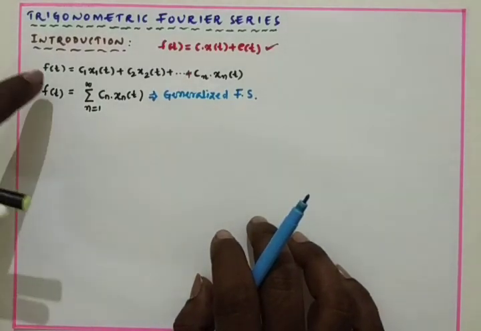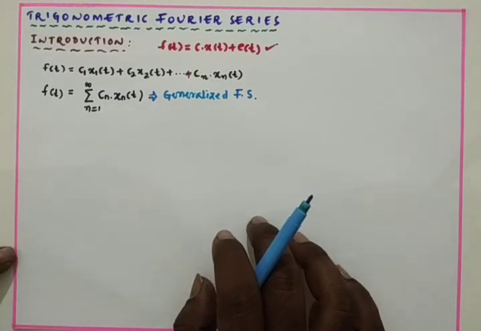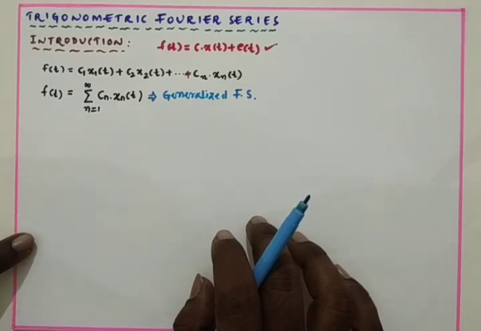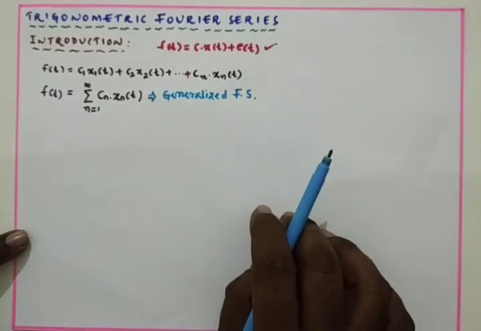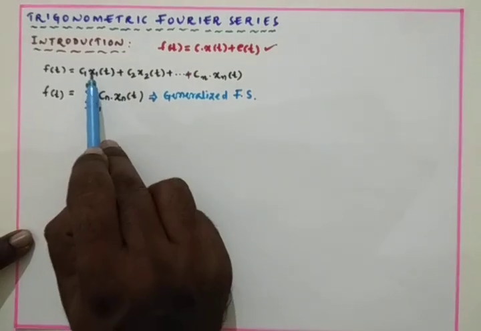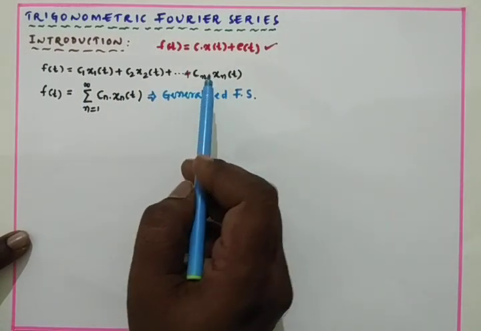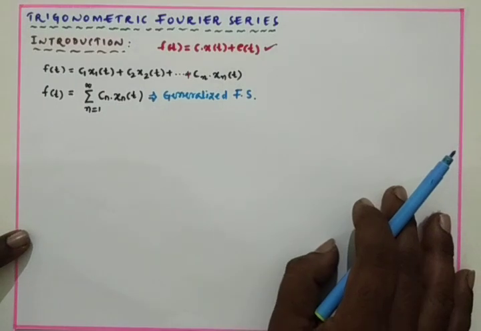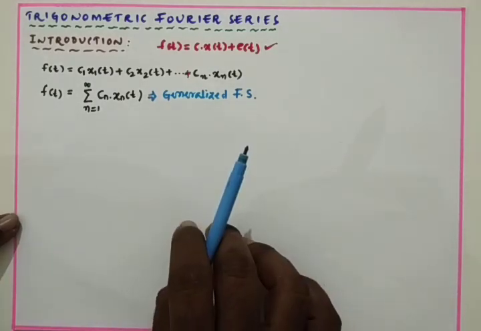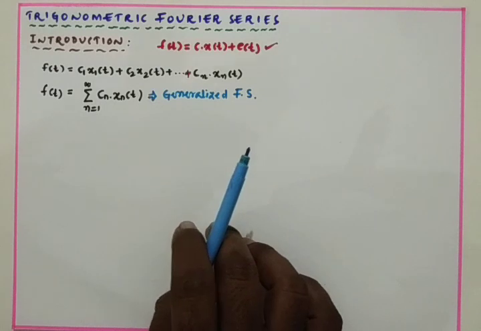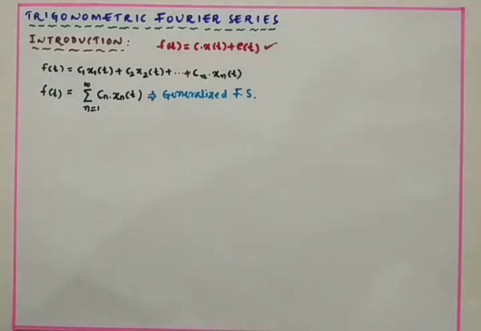f of t can be expressed in the form of c1 x1 of t, where x of t is one particular signal, and f of t is another particular signal. Both have some angle between them that is less than 90 degrees, so that we can have this equation. Here we can have x1 of t, x2 of t, up to xn of t. It is a signal set in which all the signals are mutually perpendicular to each other. So now this equation we can call the generalized Fourier series.